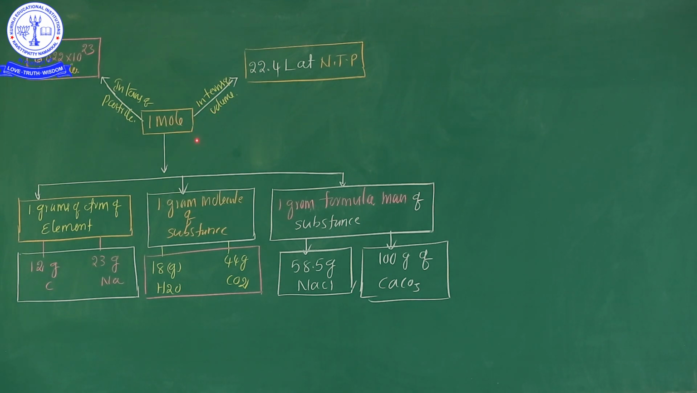1 mole is one of the important units in chemistry. It's used to calculate the number of atoms, number of molecules, number of ions in different aspects. So in my next session or next class we will discuss some important examples about the mole concept.